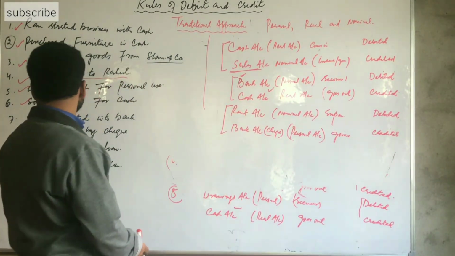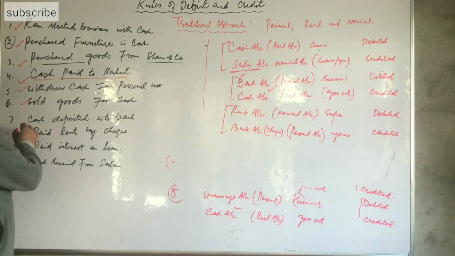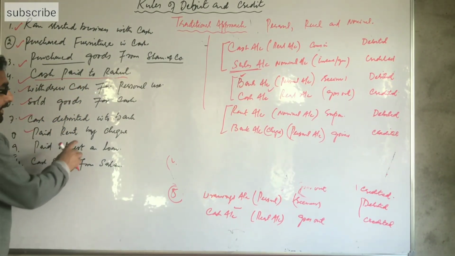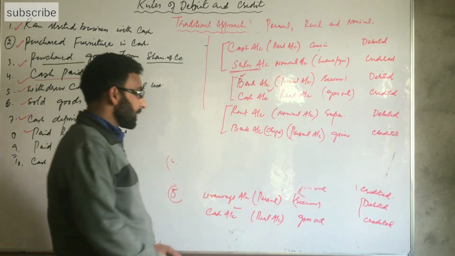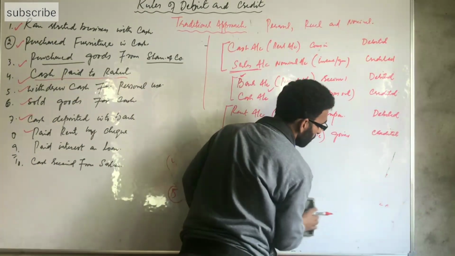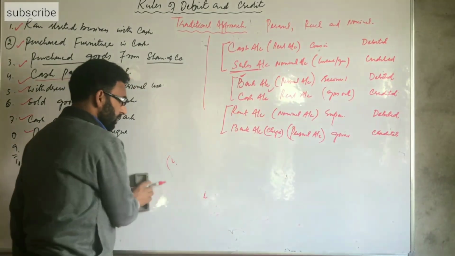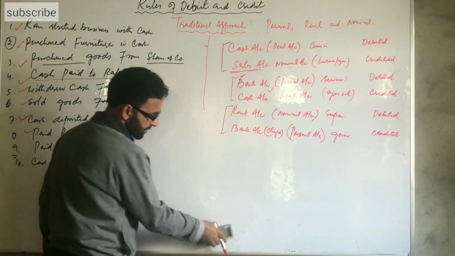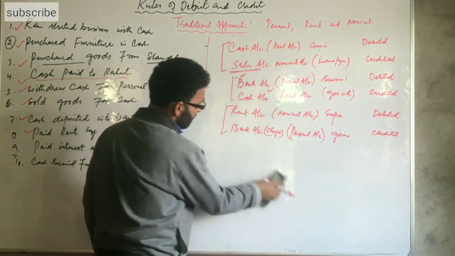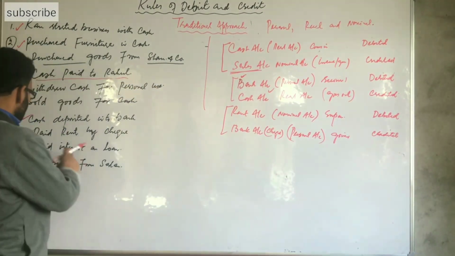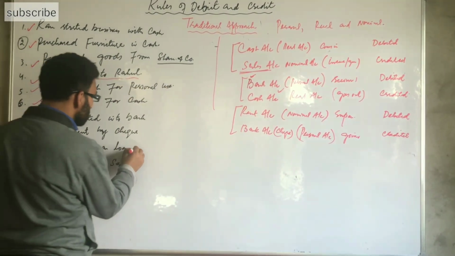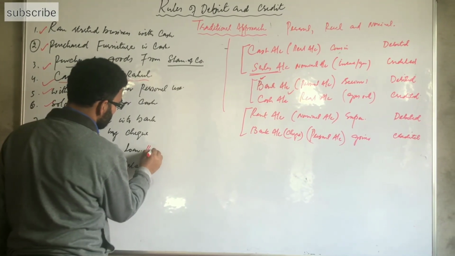Another transaction we have is paid interest on loan. It is paid either by check or by cash, either through bank or cash. Suppose we say paid interest on loan by cash.